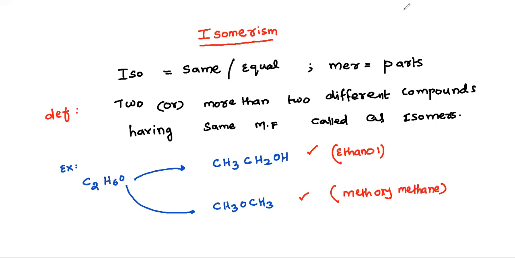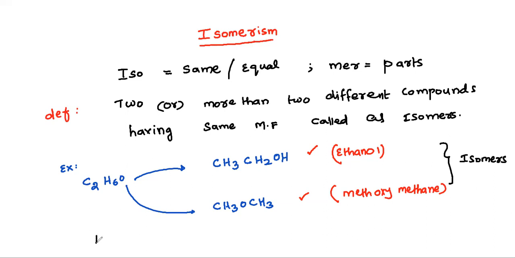If someone asks what is the relationship between both the compounds, then you can say that they are isomers. And the relationship phenomenon among these two isomers is nothing but called as isomerism. So what is isomerism?